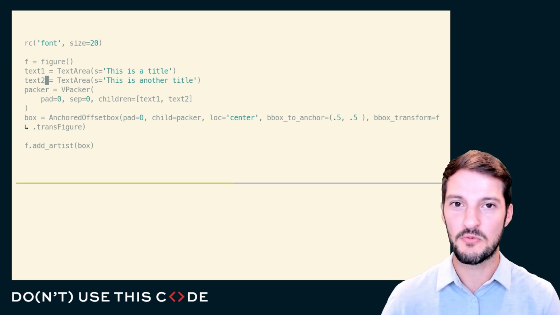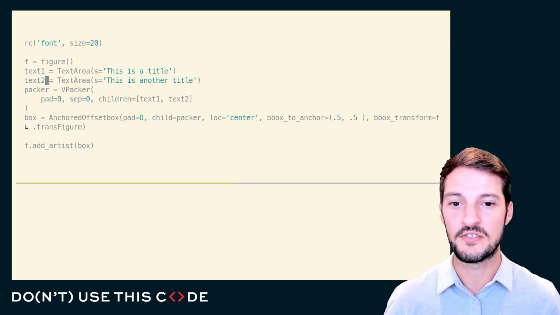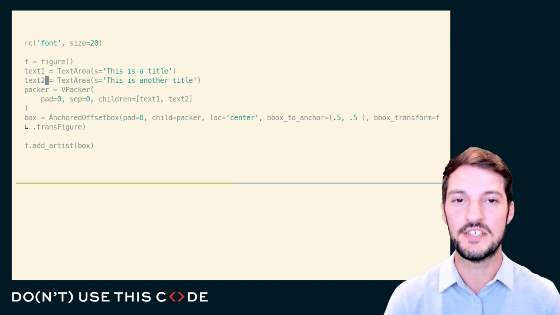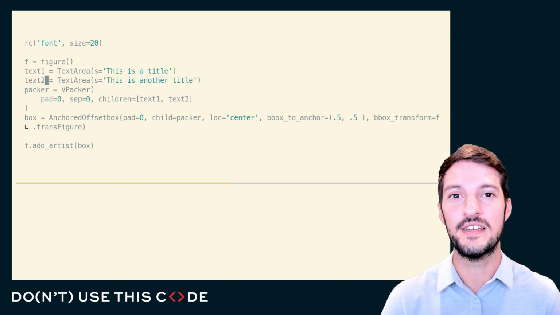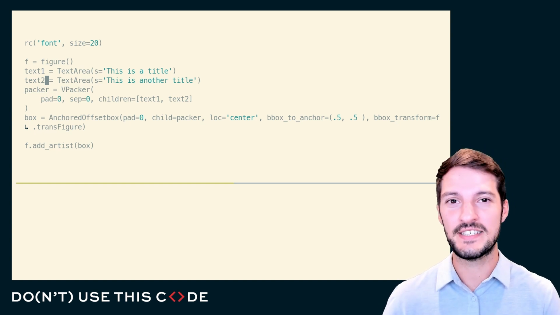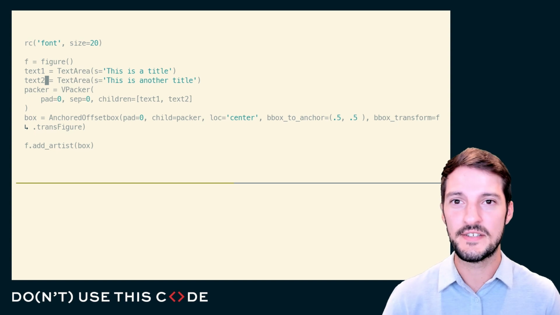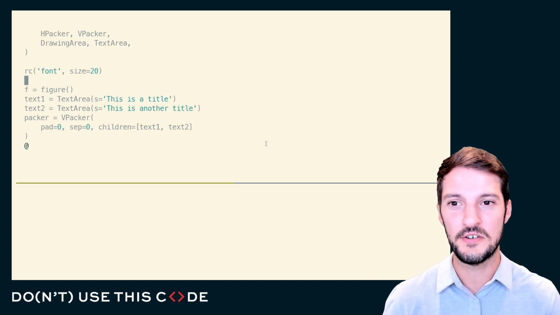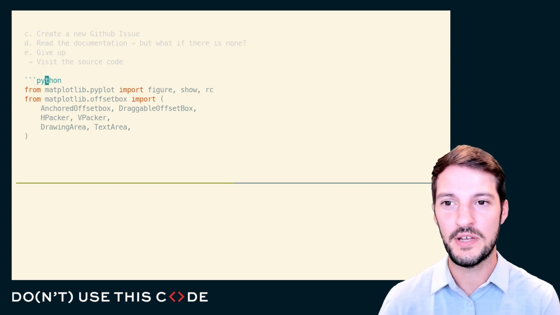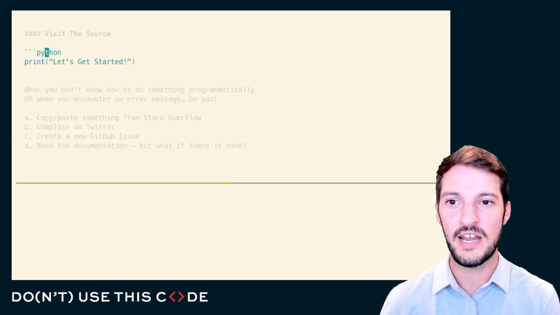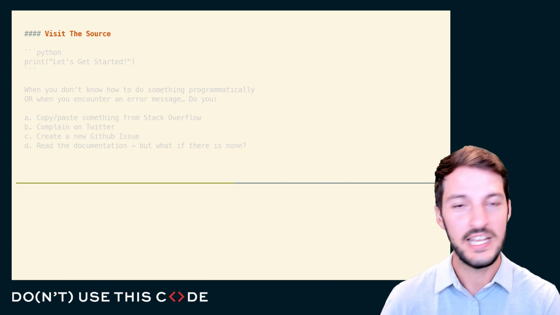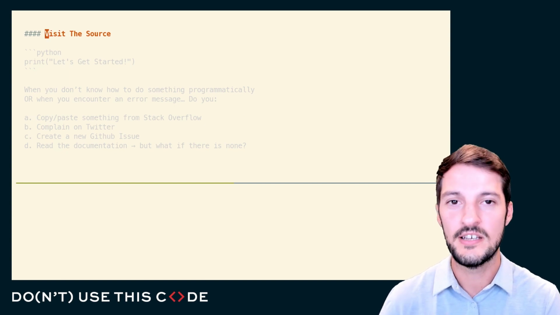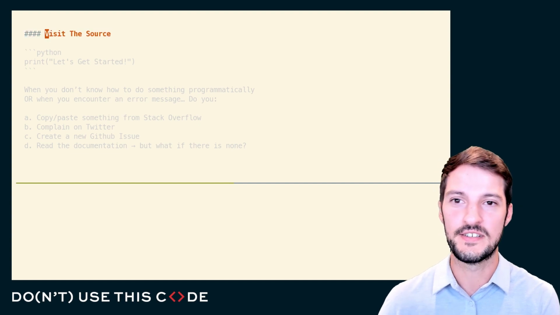And this is exactly why we deploy Python files the way that they are. They're deployed as .py files on disk because you're supposed to go and read them. And that is the whole point. The point of this is to look at the source code. Don't be scared of the source code, of libraries that you're working with, of Python itself. Whenever you encounter an issue and you can't figure it out from online resources, from documentation, you can always visit the source.